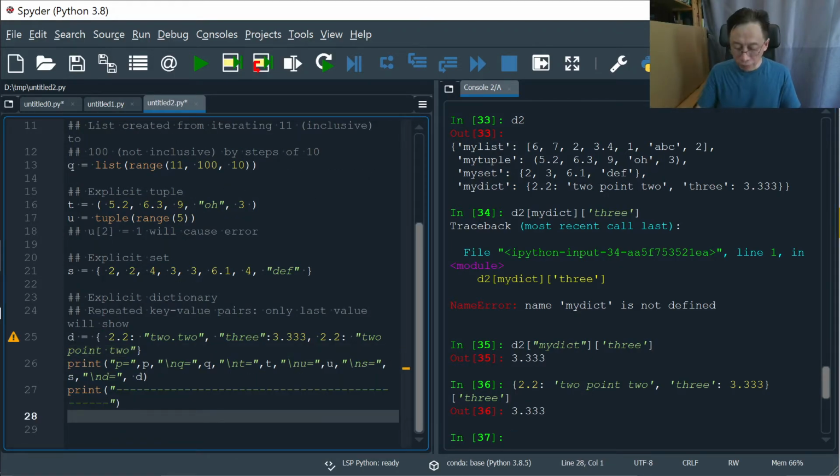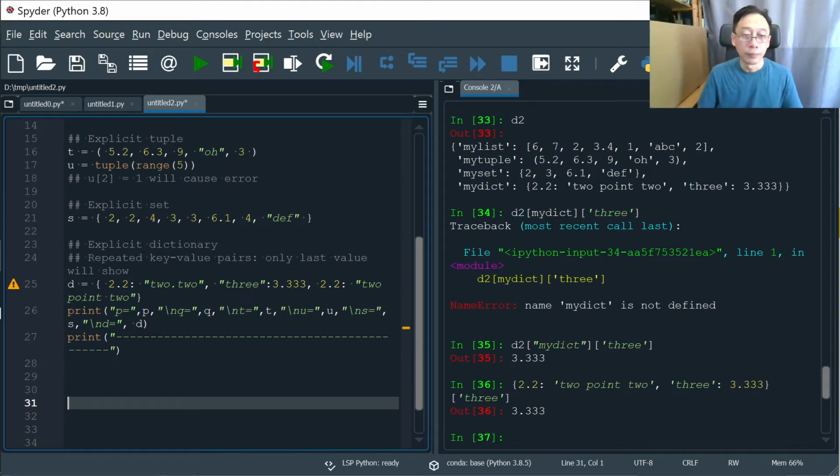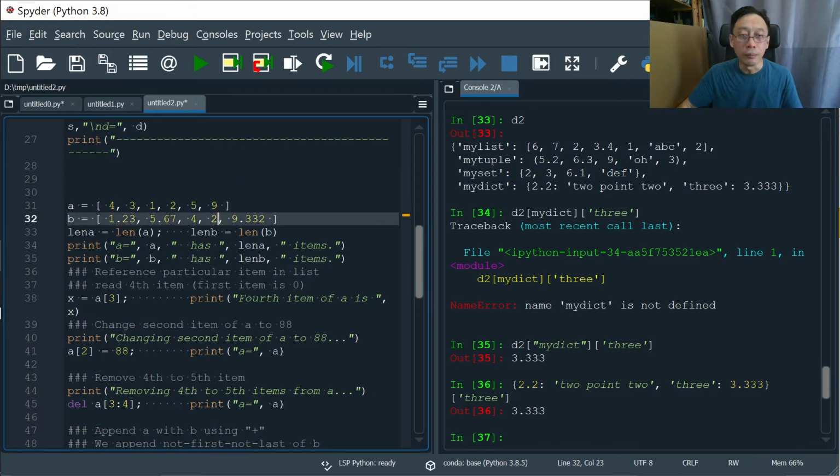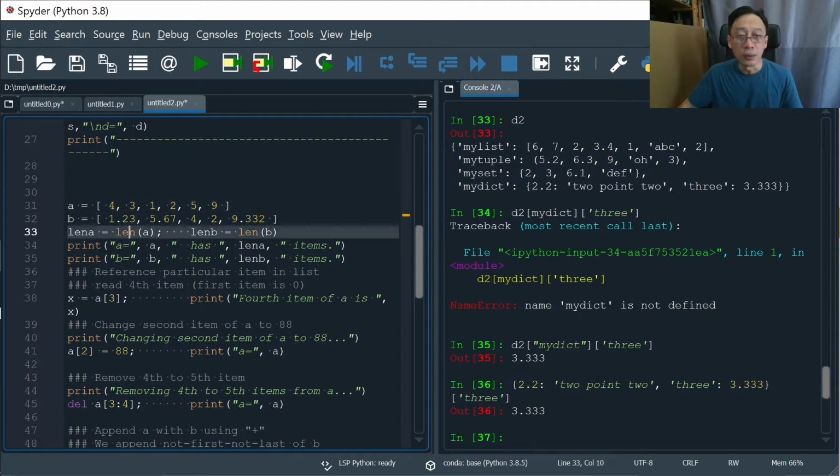So continuing from where we left off here, let me just quickly copy the values over. Okay, so I'm just going to create A and B, the two lists. So far, so good.